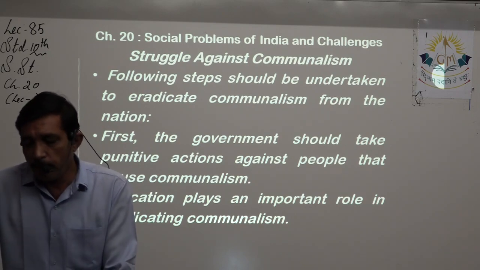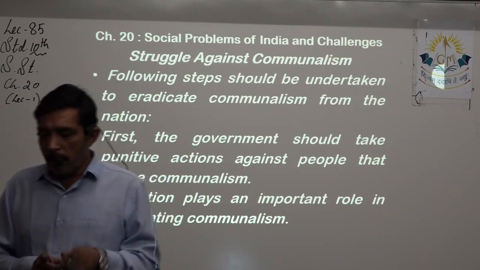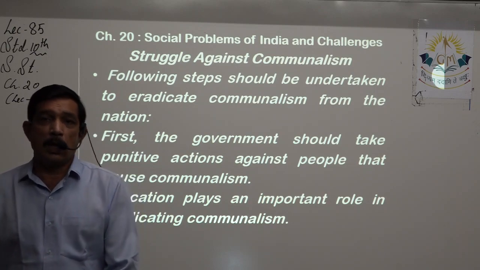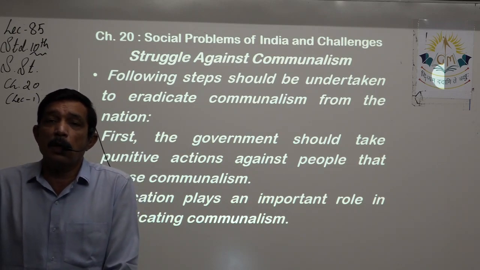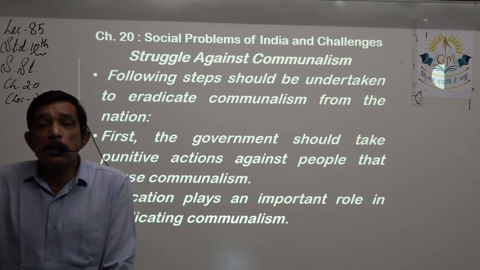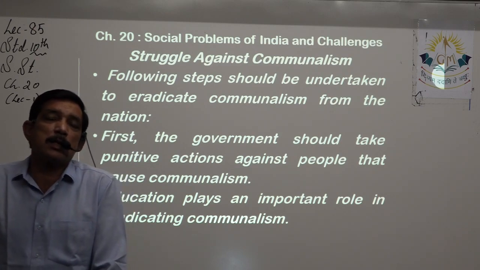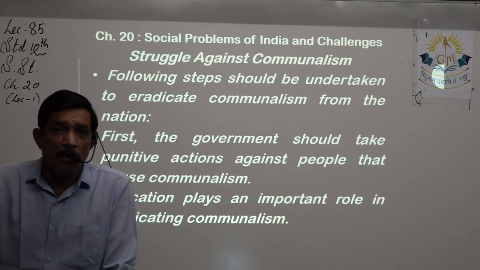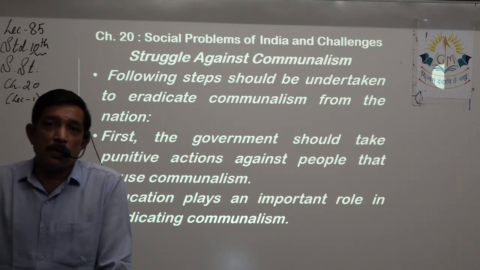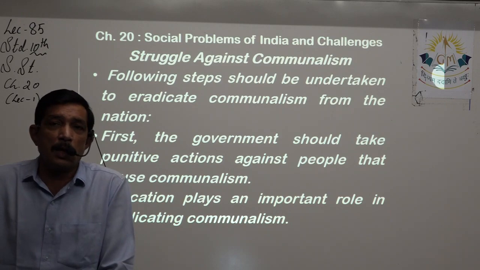Once very strict punishment is given, people living in the society will think twice before starting a riot. Second, education plays a very important role in eradicating communalism. We have seen that in India, there are still lots of states where the literacy level is quite low. Where literacy level is high, people are well educated. They do not indulge in such matters because they don't have time, right? Because they have lots of work to do. They have to earn for the society, for the family, etc. We do not have time for this communalism, right?